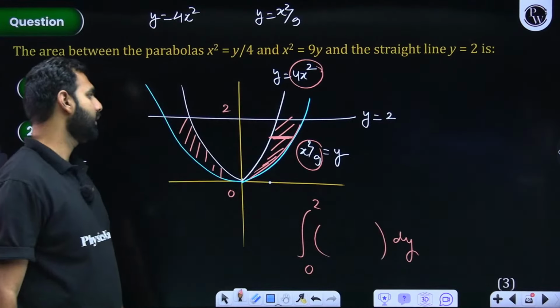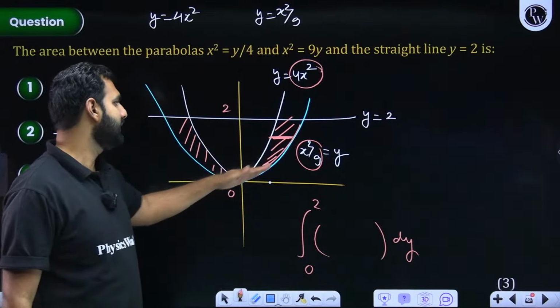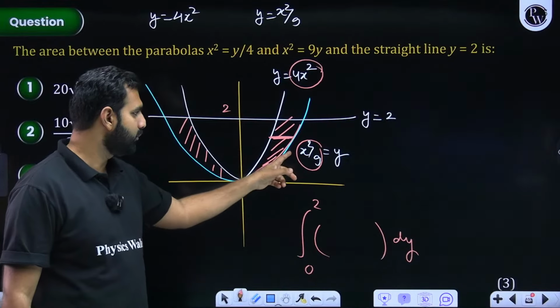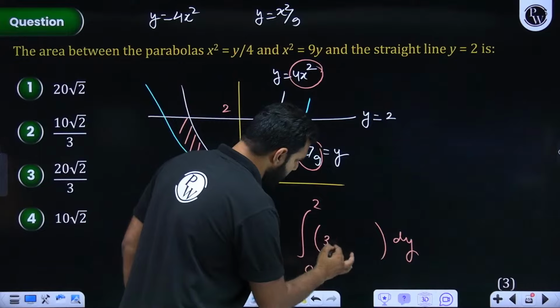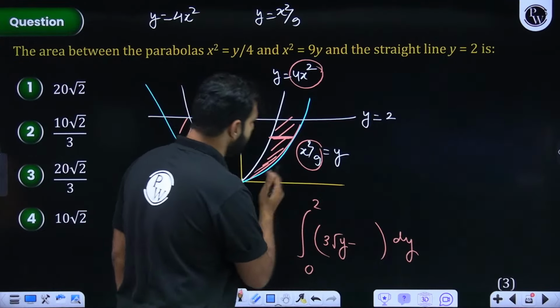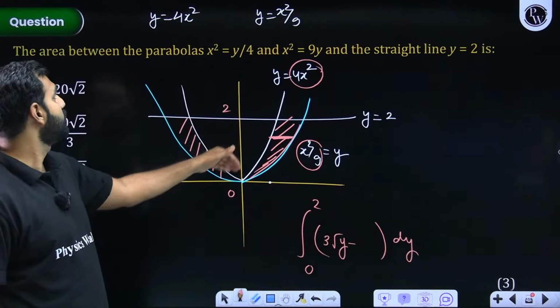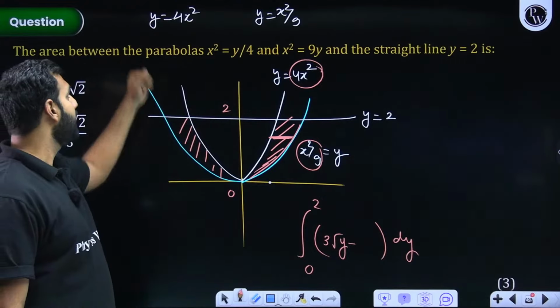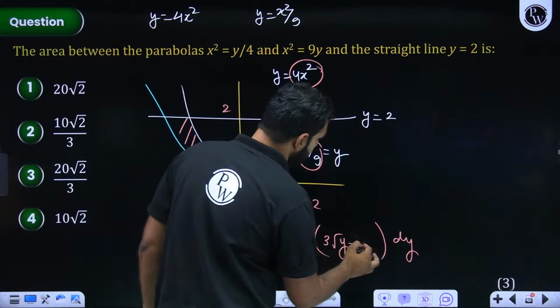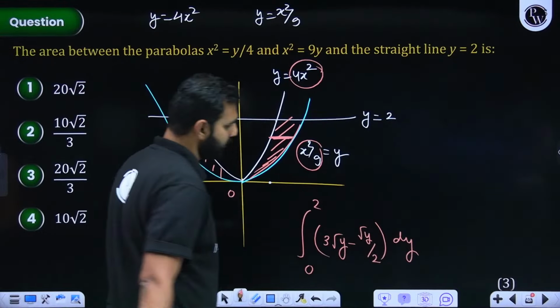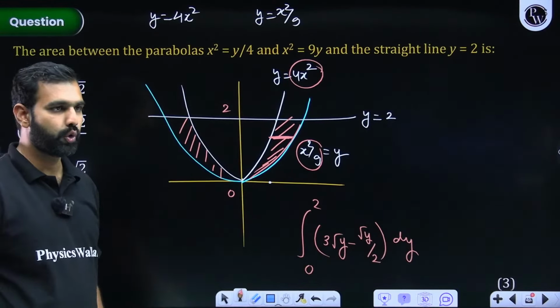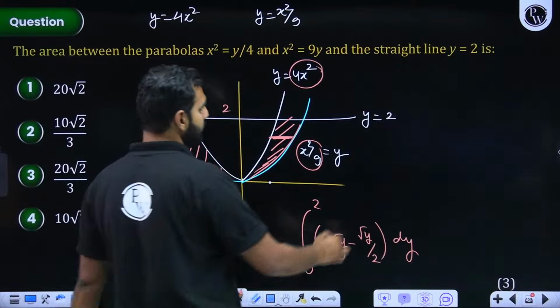What is the upper curve? Upper curve, as you all can see, is this. So if in terms of y I'm writing it, it is 3 root y. Everybody understood that? This arm I'm taking. And for this, it should be what? Root y by 2. So from here, shall I tell you how to integrate it? Do you not know how to do it? I hope this is simple and easy.